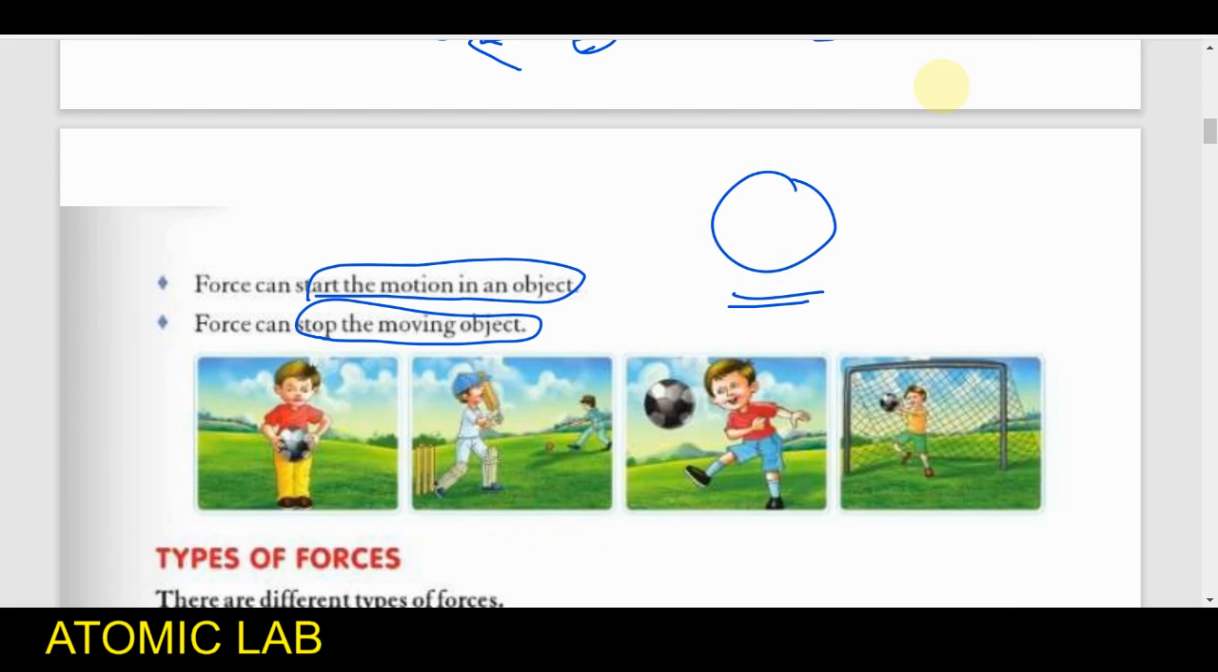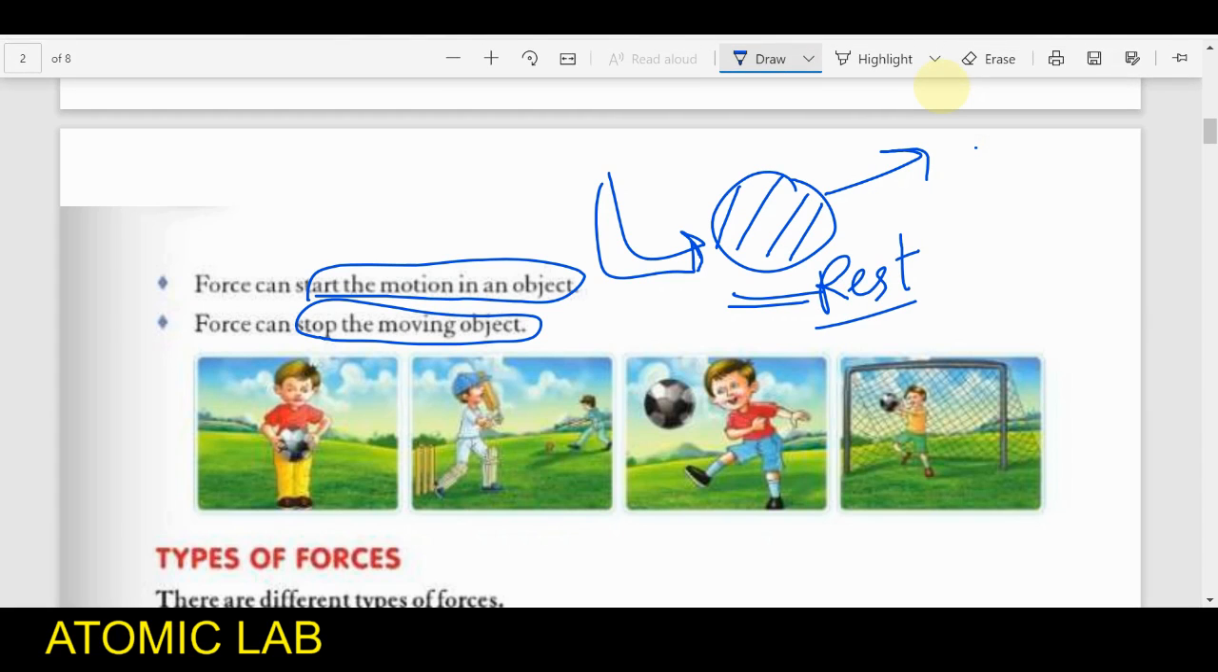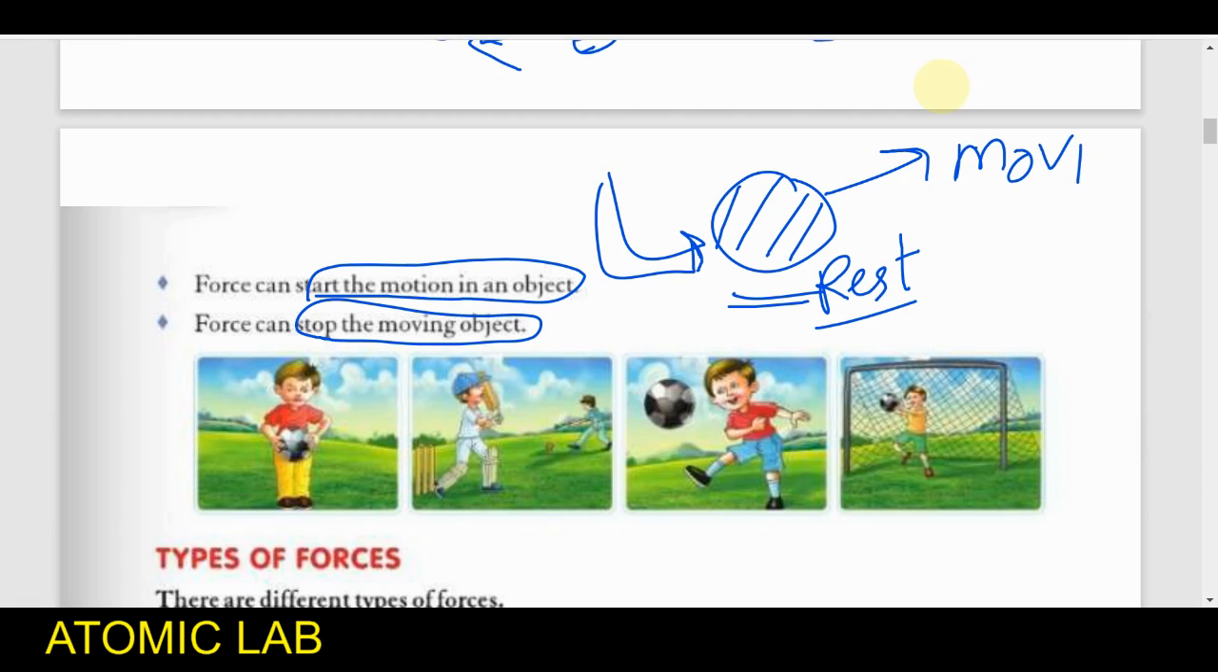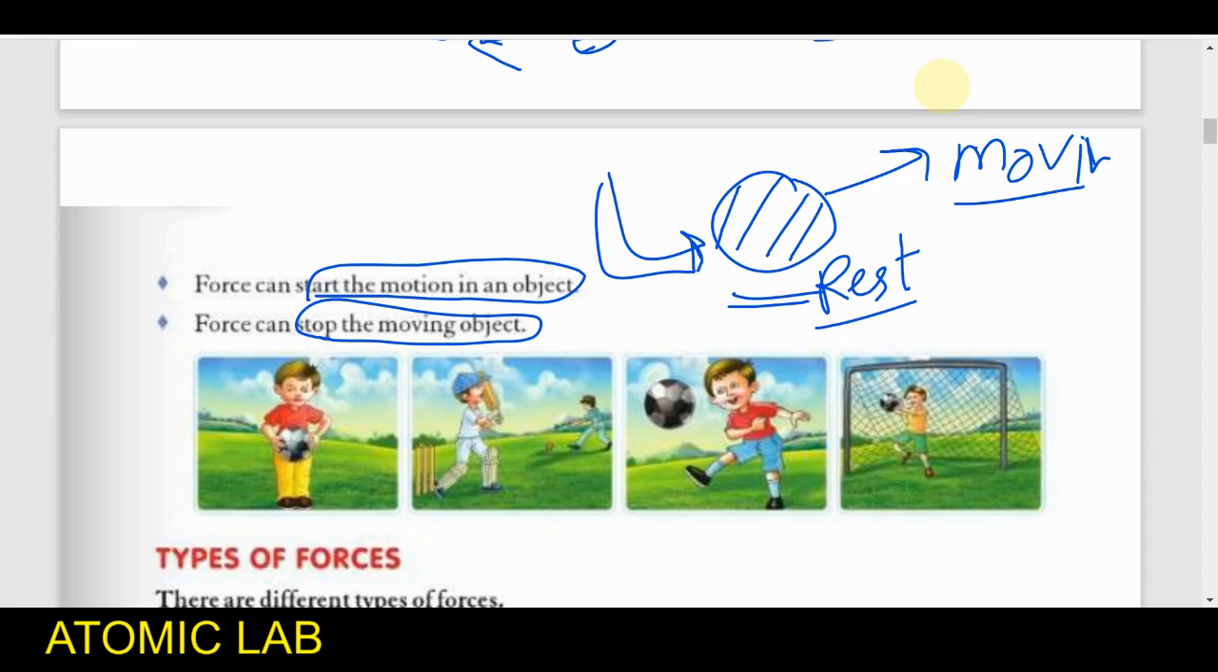Suppose an object is standing here. It is in the rest position, like a ball here. And if you try to kick it, what will happen? If you kick it, it will start moving. So it was in the rest position, it was not moving, but when you kick it, it goes into motion. So yes, this is a kind of effect of the force.